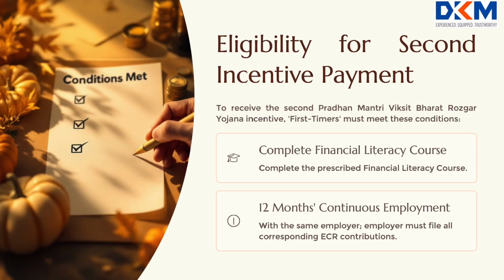What conditions must be met for the second installment payment? The first-timer must complete the financial literacy course and have worked for 12 completed months in the same establishment, and all 12 months of ECR with contributions is filed by the establishment.